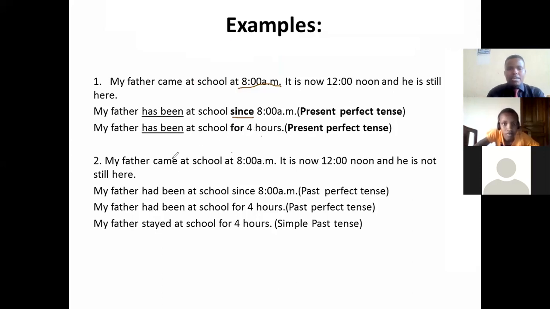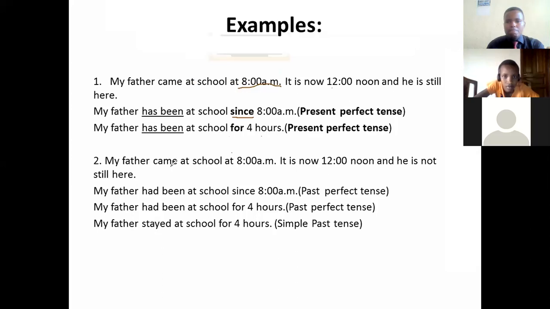The second example. May I have a word, teacher? May I have something to talk, please? Yes, welcome.